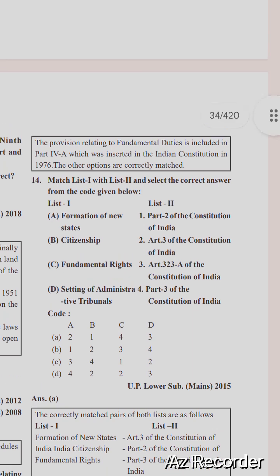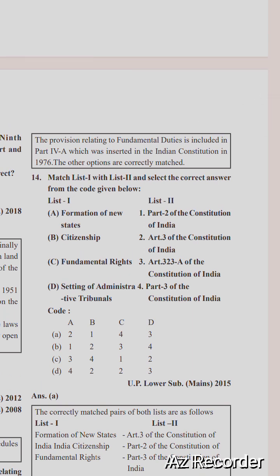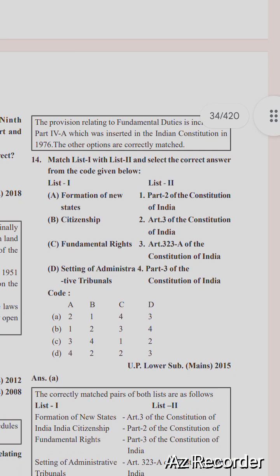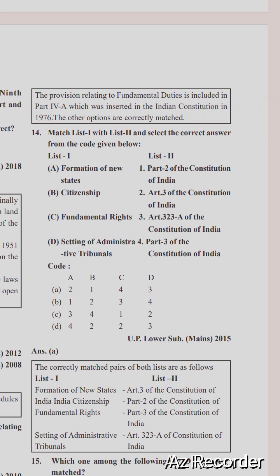Citizenship is in Part 2 of the Constitution of India, fundamental rights in Part 3, administrative tribunals in Article 323, and amendment of the Constitution in Article 368.